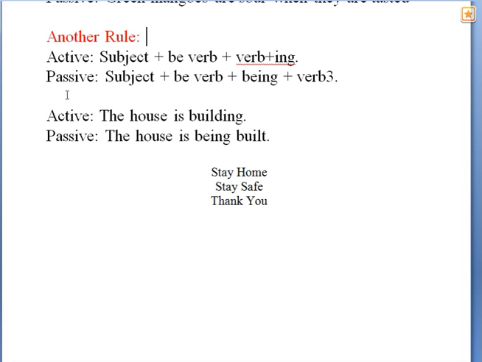You may find another rule in changing voice. In active voice, you may get such a structure: subject, be verb, and then verb plus ing. The house is building. Then to make it passive, we will have to use subject, then be verb, then being, then past participle form of the main verb. The house is building, and the passive is: the house is being built.